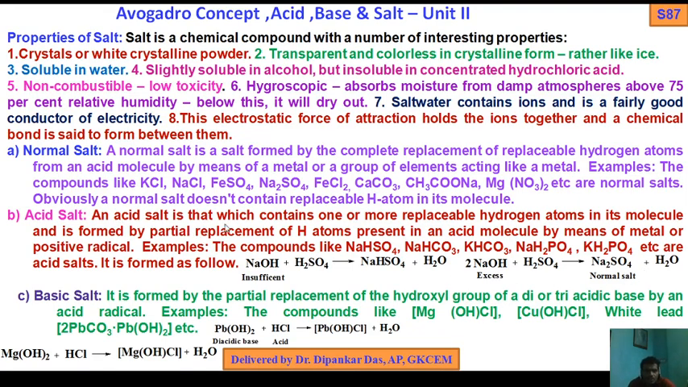So an acid salt is that which contains one or more replaceable hydrogen atoms in its molecule and is formed by the partial replacement of hydrogen atoms present in an acid molecule by means of metals or a positive radical. Examples: compounds like NaHSO4, NaHCO3, KHCO3, NaH2PO4, KH2PO4 are examples of acidic salts. It is formed as sodium hydroxide plus H2SO4. If you take sodium hydroxide in insufficient amount, you get NaHSO4 and water.